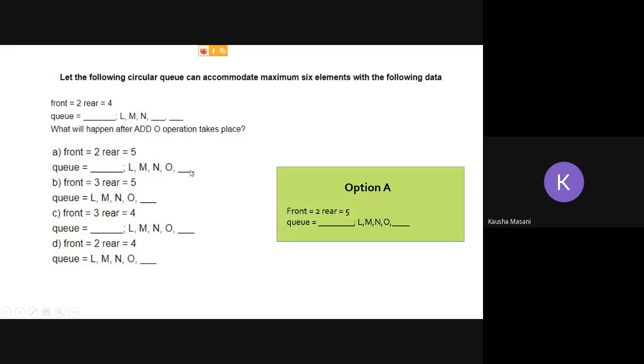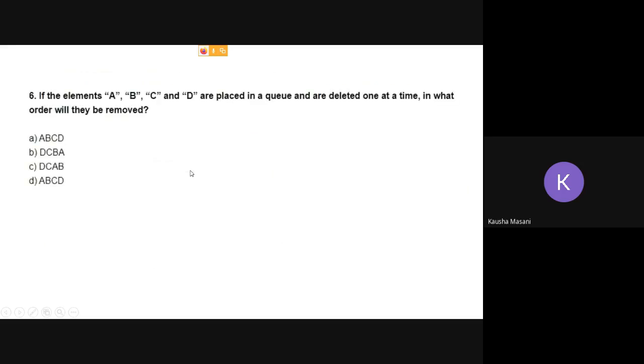Fine. Your next question: if elements A, B, C, and D are placed in a queue and are deleted one at a time, in what order will they be removed? You have to tell me in what order they are going to get removed. The elements A, B, C, D are placed in a queue.